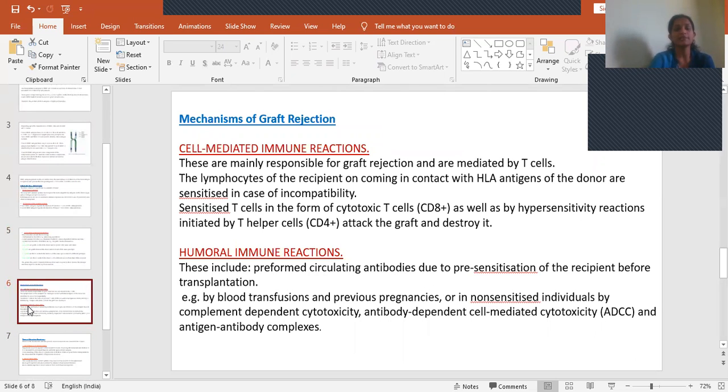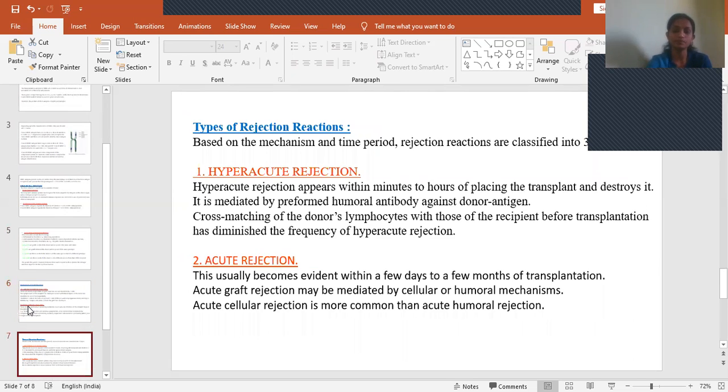So these are the two mechanisms of graft rejection. One is cell-mediated and the other is humoral. In cell-mediated immune reactions, CD4 plus cells and CD8 plus cells are involved. In humoral immune reactions, pre-sensitized antibodies already present in the circulation will cause damage to the graft by forming antigen-antibody complexes. And then coming to types of rejection reactions.